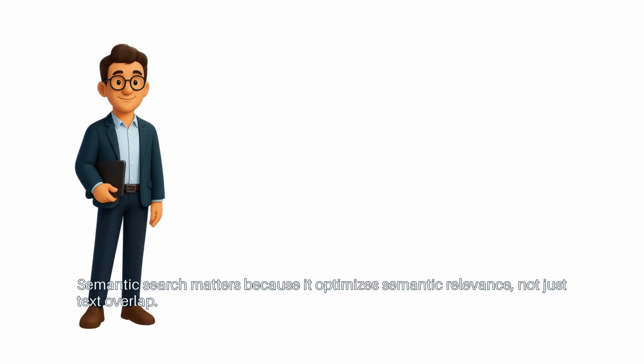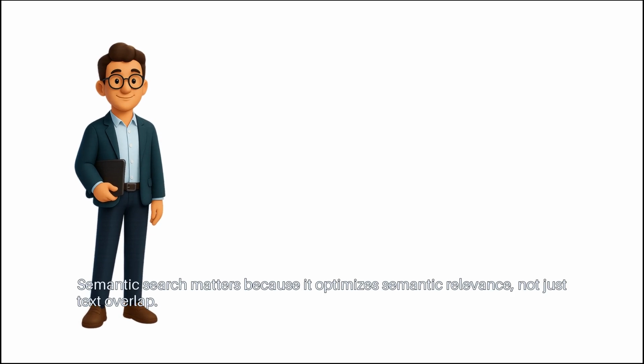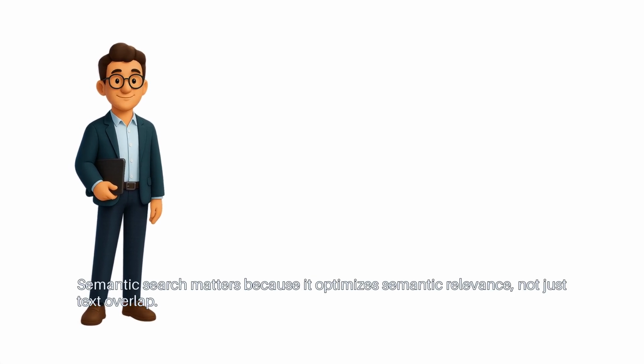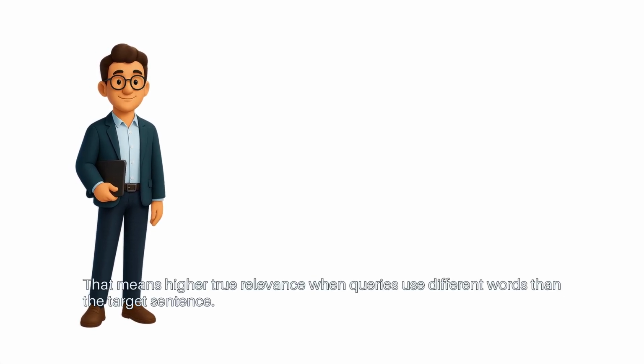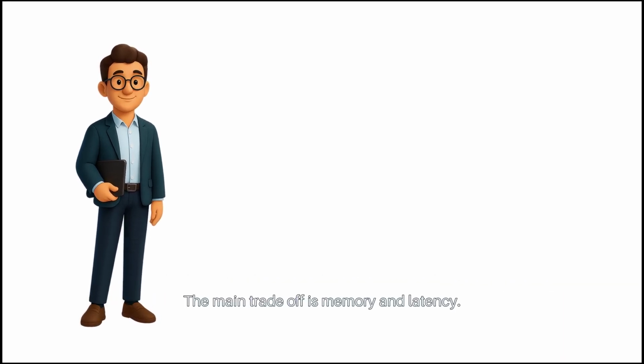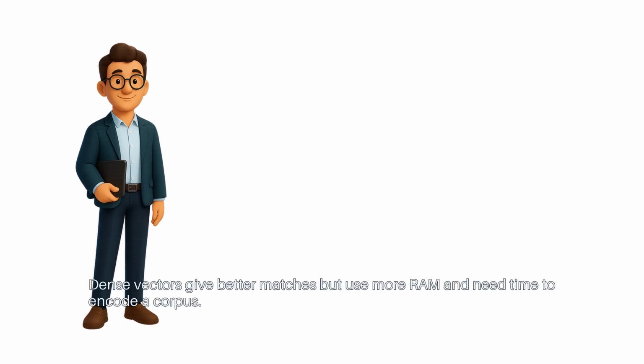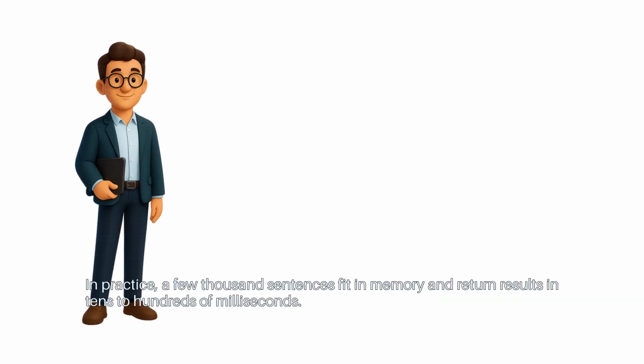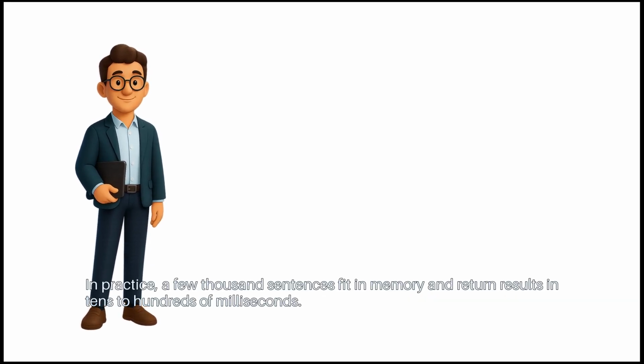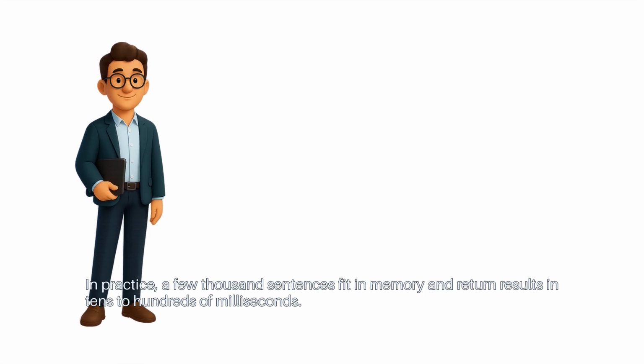Semantic search matters because it optimizes semantic relevance, not just text overlap. That means higher true relevance when queries use different words than the target sentence. The main trade-off is memory and latency. Dense vectors give better matches but use more RAM and need time to encode a corpus. In practice, a few thousand sentences fit in memory and return results in tens to hundreds of milliseconds.